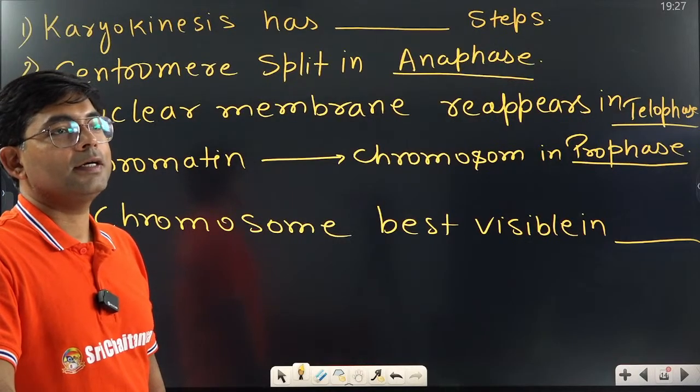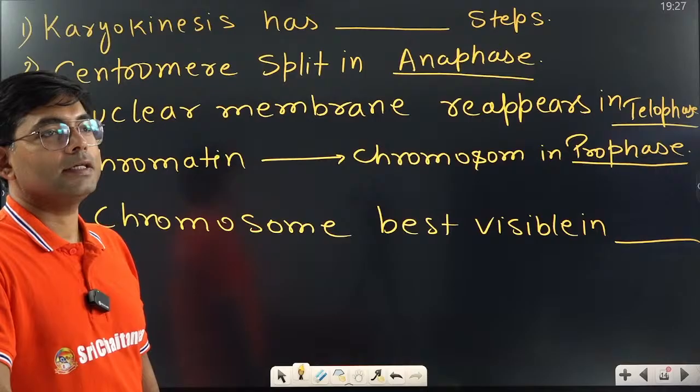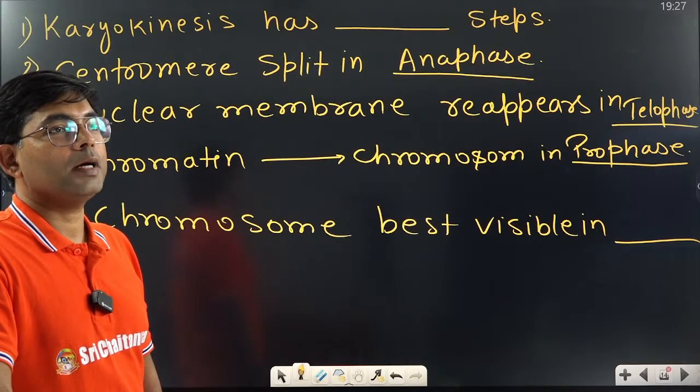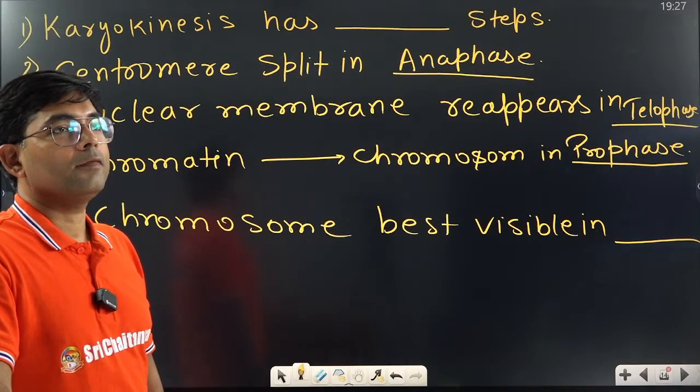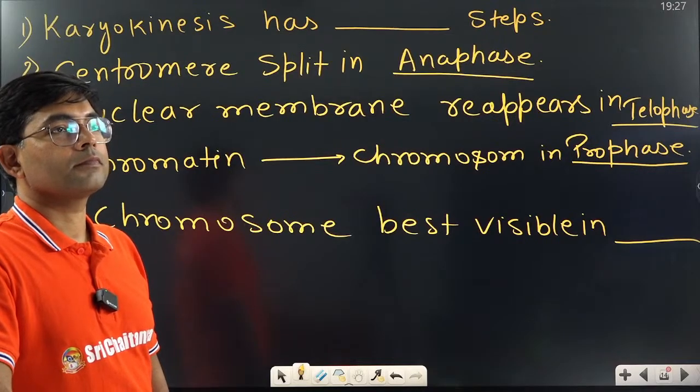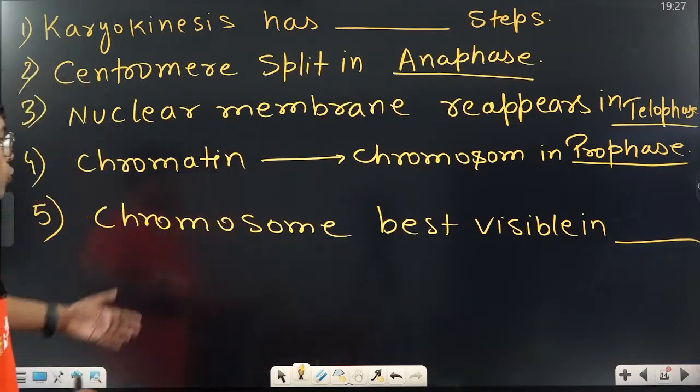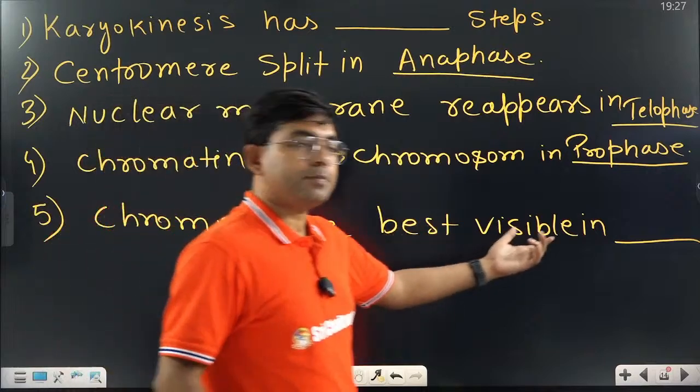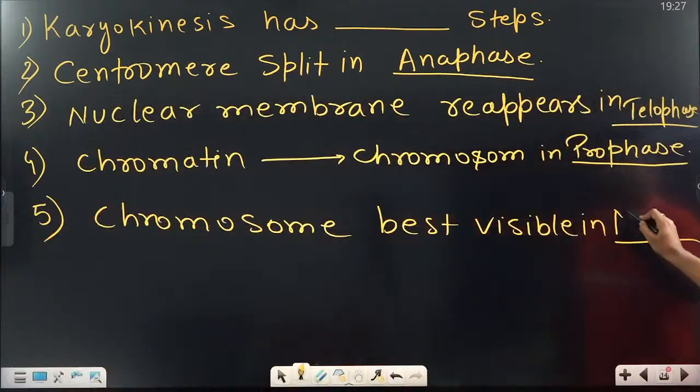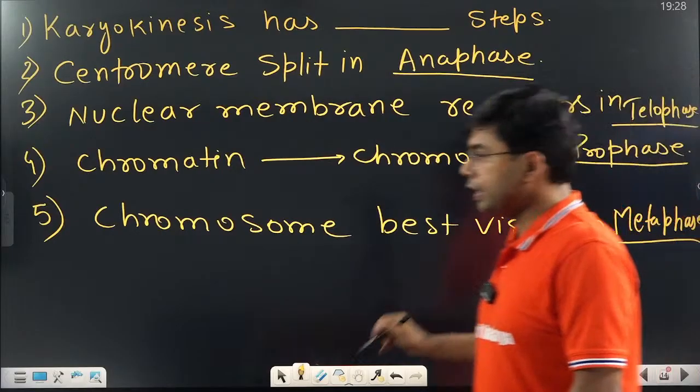Chandrika got the answer. Right. Vijay Kumari. Very good. Reddy. So chromosome is best visible in metaphase because it is maximum condensed in metaphase.